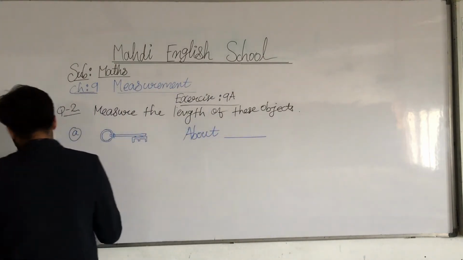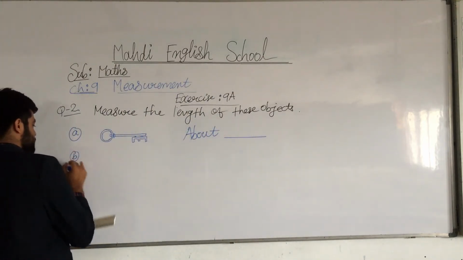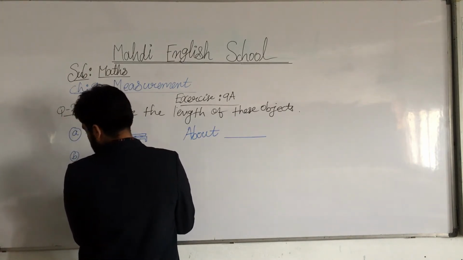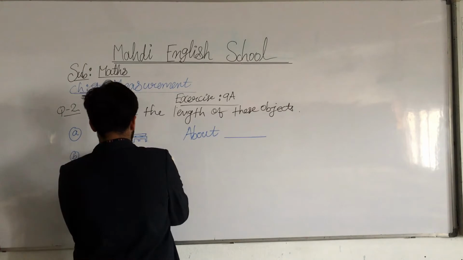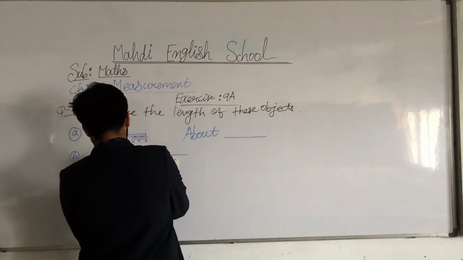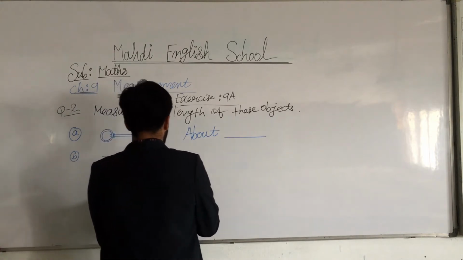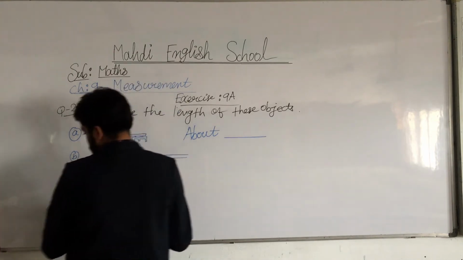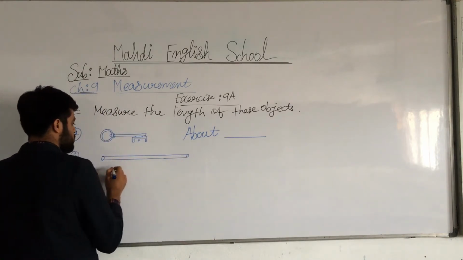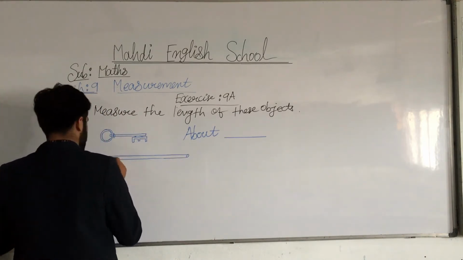Then after B, we are going to draw a straw. What are we going to draw, my dear students? We are going to draw a straw.